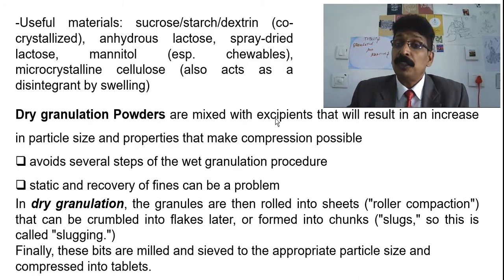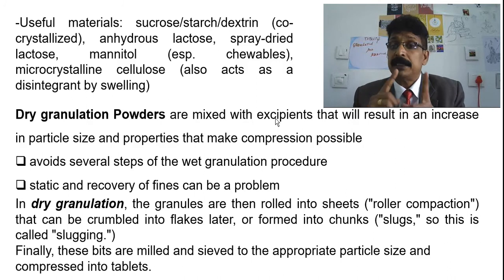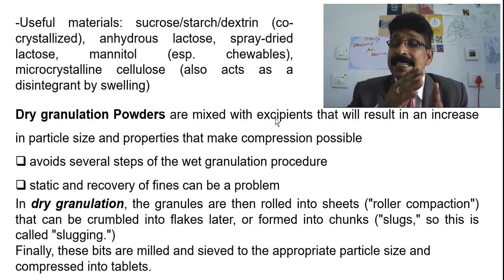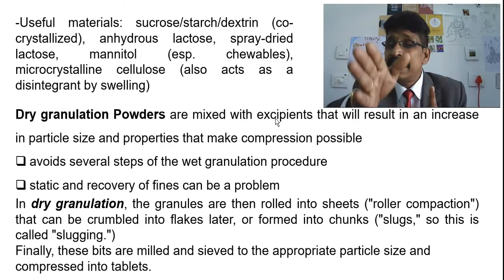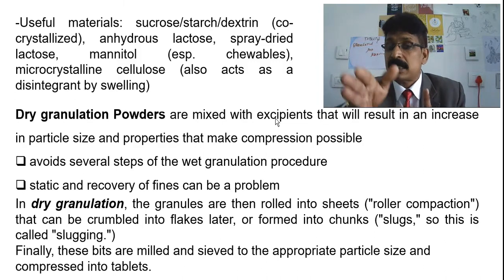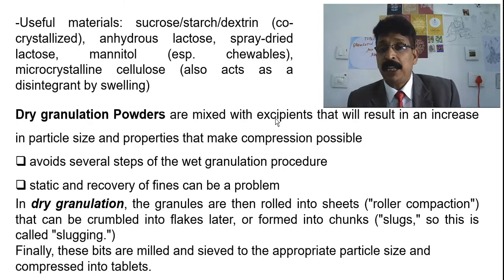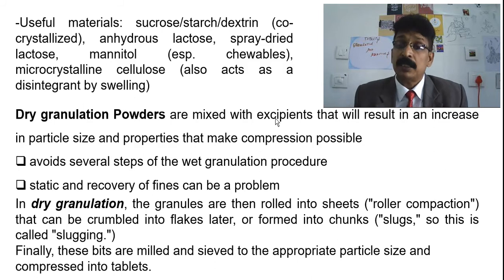Here also you can use a roller mill, with rollers in between which the powder goes. If you are having some compaction or some agglutinating agents, it will come out like a strip. It will come out like slugs, solid slugs, and these can be broken into small pieces by means of a multi-mill, and dry granules can be made. That is what I have written there in the slide.